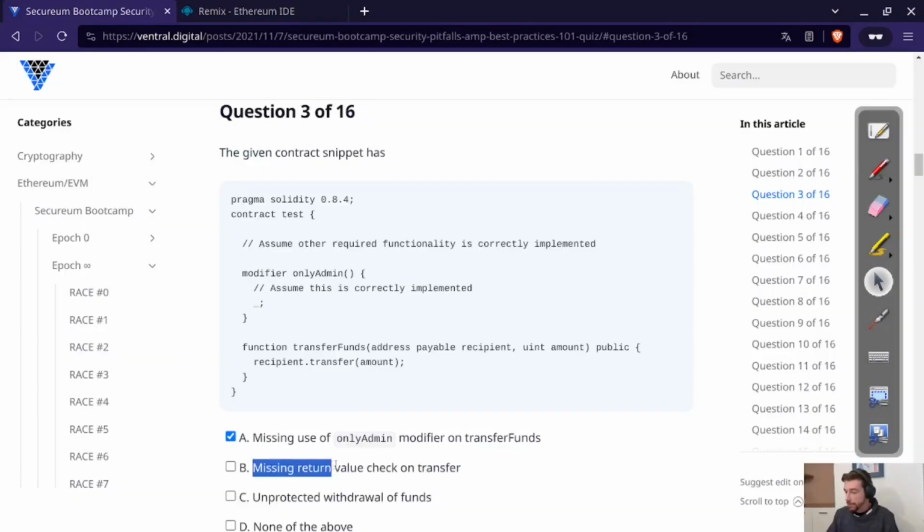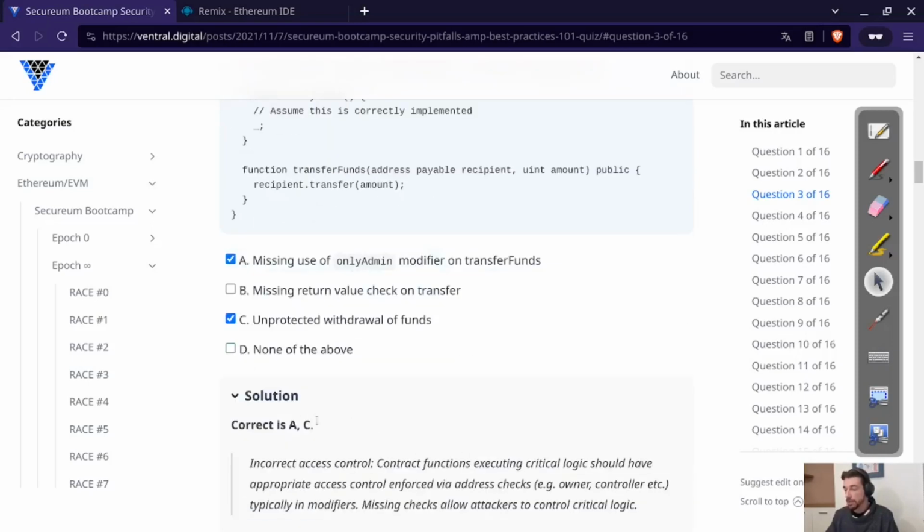So do we have a missing return value check on transfer? No, because transfer does not return anything. Do we have unprotected withdrawal of funds? Yes, because we can literally withdraw all of the funds of the test contract. So we do have an unprotected withdrawal of funds because anyone can do this. None of the above cannot be, and the answer is correct. That's it.